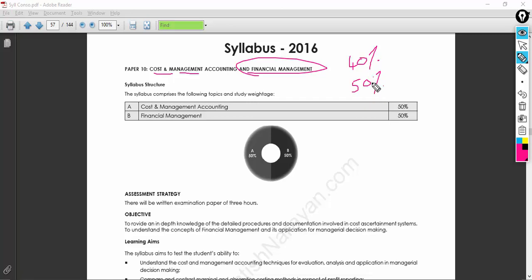So as I already mentioned to you in my previous videos, you need to keep at least two subjects as the strongest subjects in any of your groups. Let's say you are writing group 1, at least you should be strong in paper 5 and 6. I'm just giving a rough number, so you can be strong in paper 5 and paper 7, something like that. You can make at least two subjects your interesting subjects, so that you will be able to get more than 50% in those subjects.